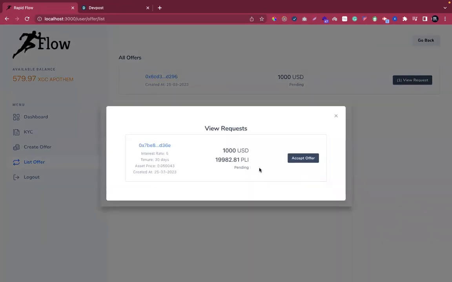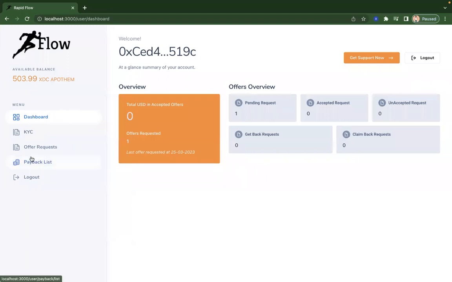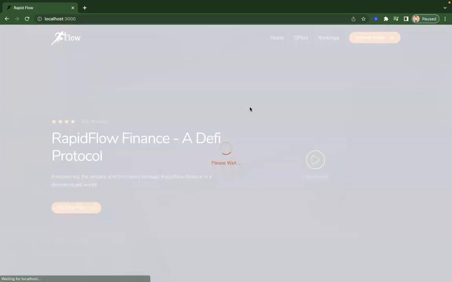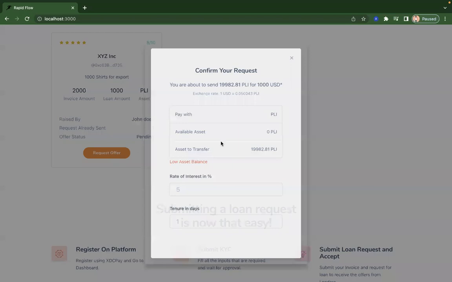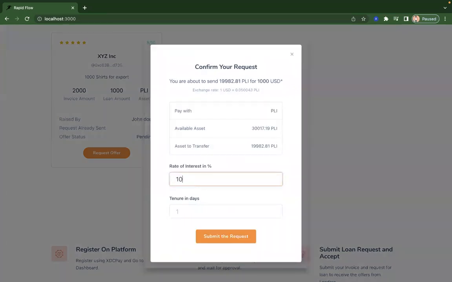So let's submit one more offer to the same loan, so that you will be able to visualize how a borrower will have an option to accept the offer or deny the offer. Okay, I'm going to the other page. I will just go to the landing page. I will request the same loan. I'm submitting for a different interest rate now, like 10% for 60 days. Okay, the same loan.